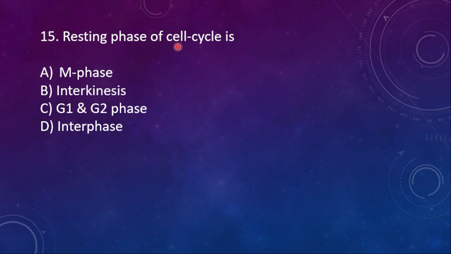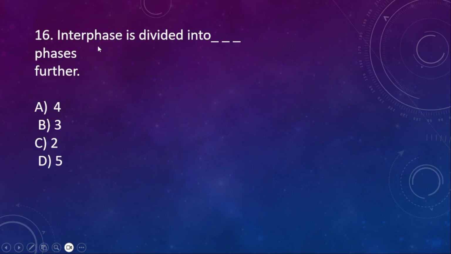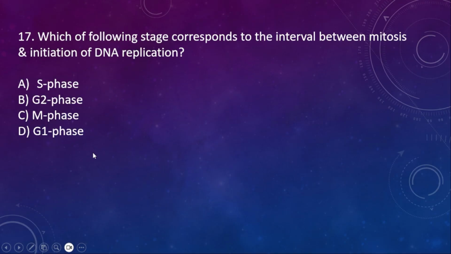15th one, resting phase of cell cycle is A, M phase; B, interkinesis; C, G1 and G2 phase; D, interphase. So here the right option is interphase. Next question, 16th one, interphase is divided into dash phases further. Option A, 4; option B, 3; C, 2; D, 5. Here the right option is option B, 3: G1, S and G2 phase. Grow, synthesize and grow again.